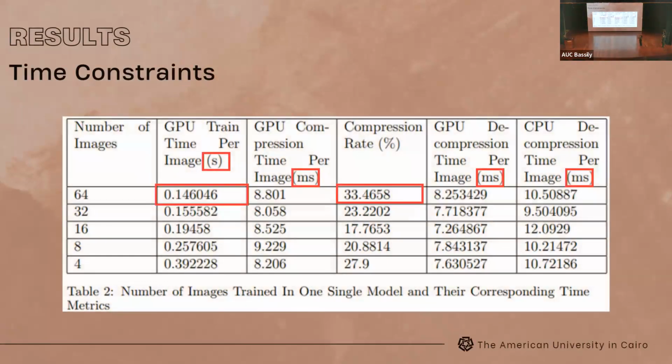And finally, since our problem statement is on the fly, time constraints were very important to us. And we managed to successfully compress an image at 0.15 seconds, which is very, very close to real time. And we can see that all the GPU compression and decompression and CPU compression is in milliseconds, which is deemed to be negligible when it comes to on-the-fly compression.